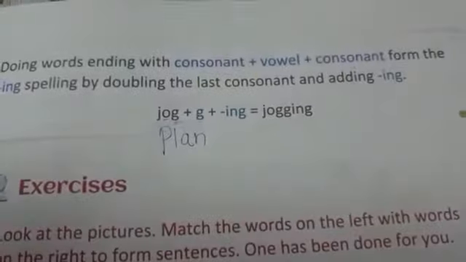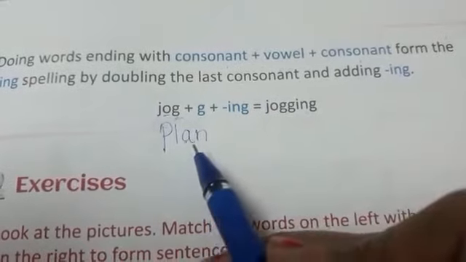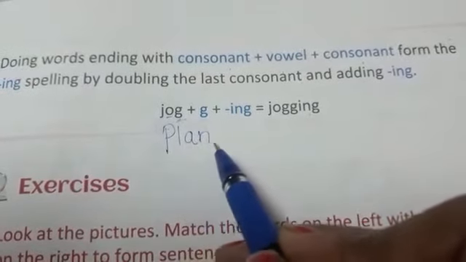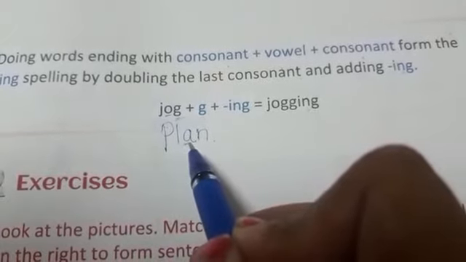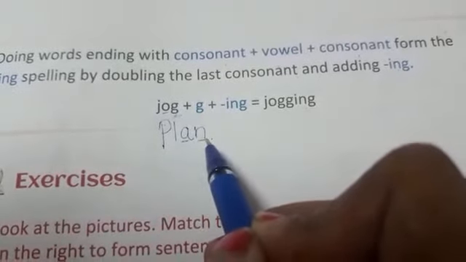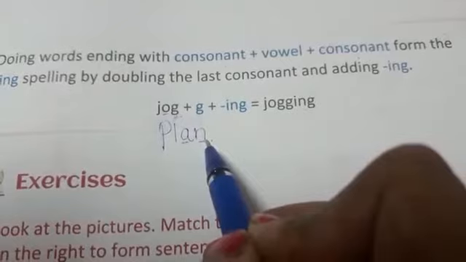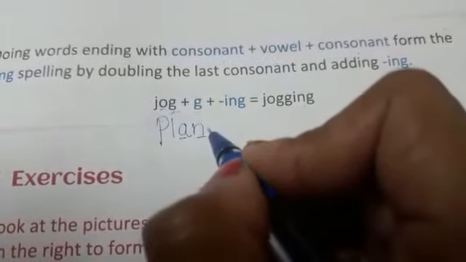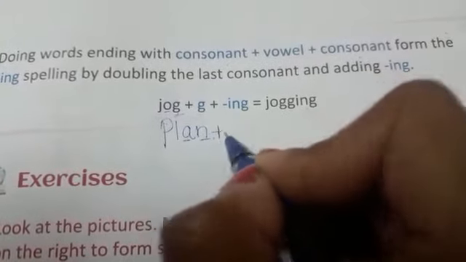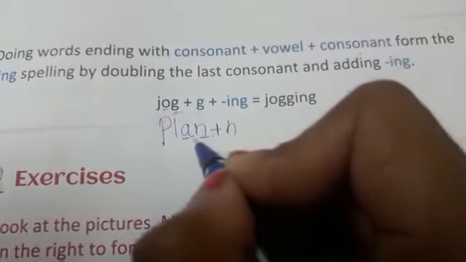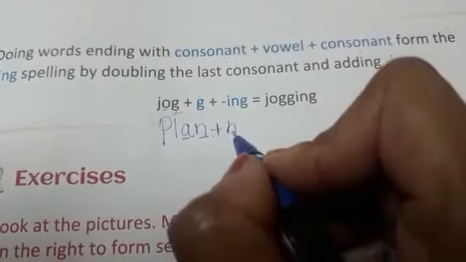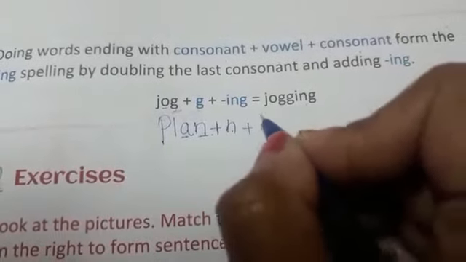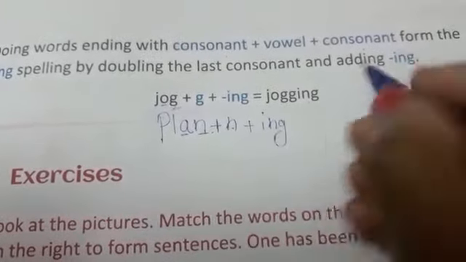One more example I will tell you, like you can see plan. The last two letters are A, a vowel, and N, a consonant. So what do I do? I repeat the last letter again, that means N. N is the last letter, so I repeat it again and then add ing.